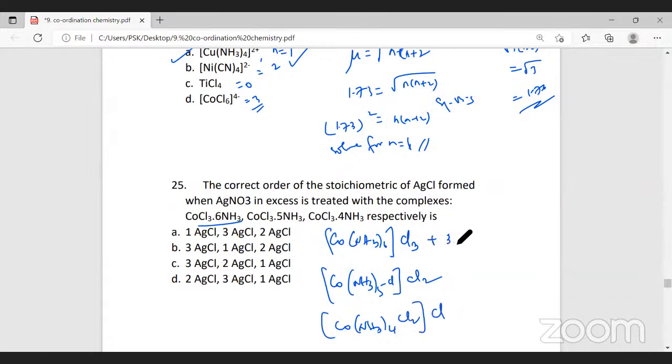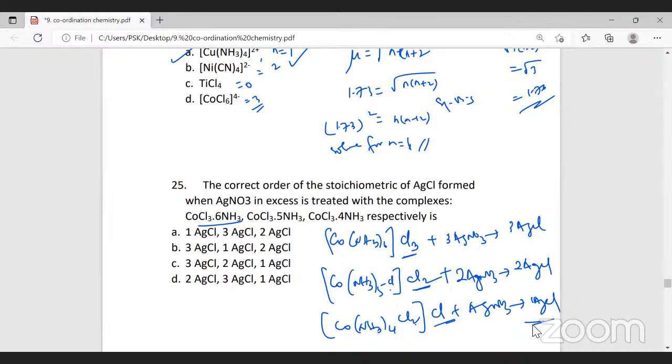The first will react with AgNO3 to give 3 moles of AgCl, because 3 free chloride ions are there. Here, how many free chlorides? 2. Therefore, it will react with 2 moles of AgNO3 to give 2 AgCl. And here only 1 chloride, because the others are behaving like ligands. So only 1 silver nitrate, to give 1 mole of AgCl. Option C.